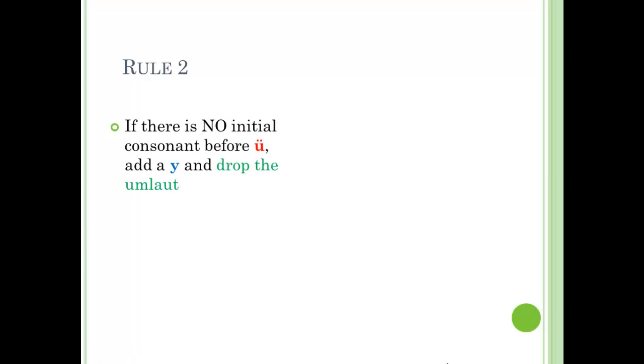规则二, Rule 2. If there's no initial consonant before U, we need to add a E and drop the 2 dots on the top. So if U is by itself, we add a alien. Remember, E is one of the 4 aliens. We have GTC and E. So when you add a E before, we have to drop the 2 dots. Yuan becomes yuan, we add a E and drop the dots. Yue becomes yue. Yun becomes yun.